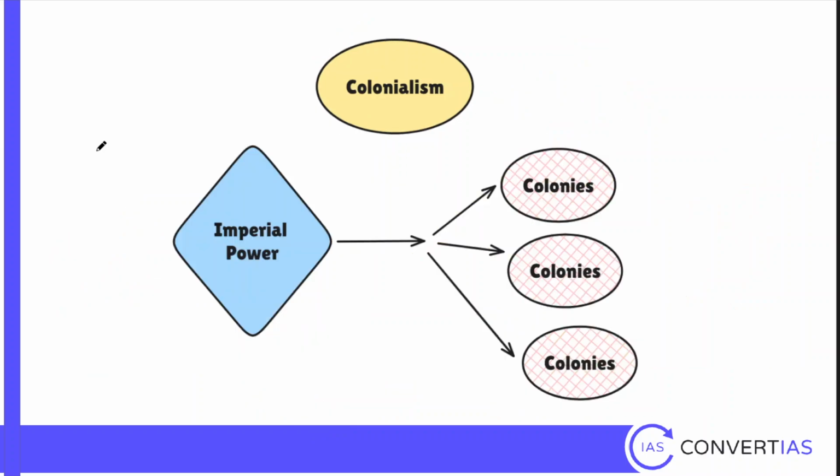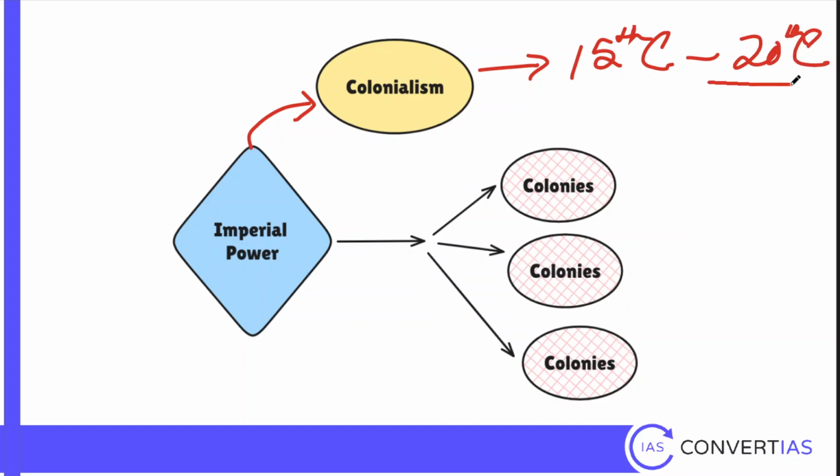So what about colonialism? If what Britain did was imperialism, what is colonialism? Colonialism is a mode of extending imperial power. I've told you four facets of it. Colonialism brings everything together. It is a form of imperialism that was established in the world by European powers from the 15th century to the 20th century. And after the 20th century, colonialism is not possible.